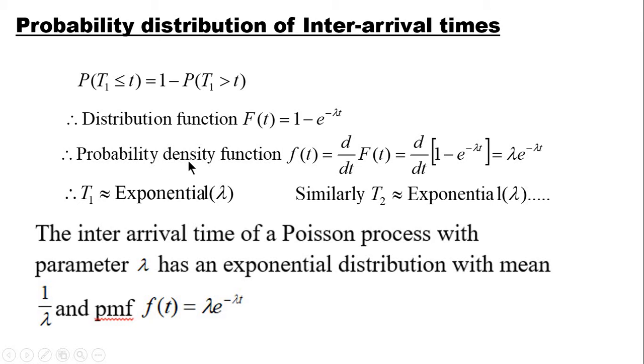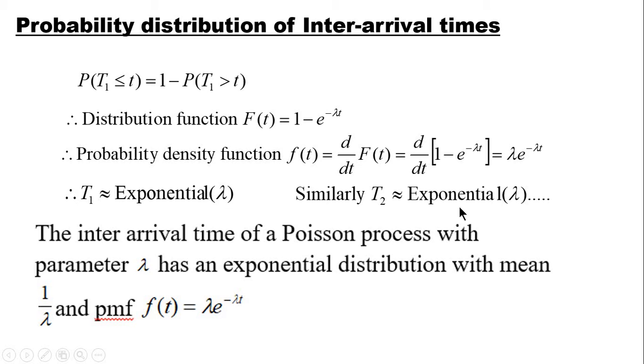To find the probability density function, you can simply differentiate capital F of t with respect to t. So after differentiating, we get lambda into e raised to minus lambda t. So the PDF of the inter-arrival time is lambda into e raised to minus lambda t, which is an exponential distribution. So the conclusion is the inter-arrival time T1 follows exponential distribution with parameter lambda.